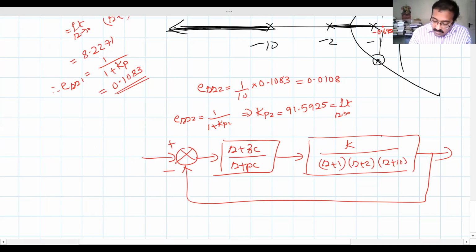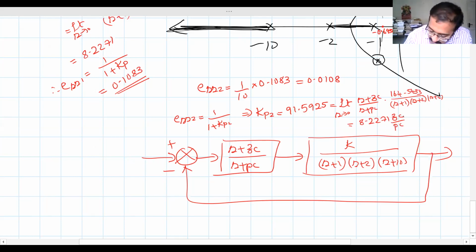So Kp2 is the static position error constant with the compensator. That means limit s tends to 0 of (s+zc)/(s+pc) into K divided by (s+1)(s+2)(s+10). The K value we had found is 164.5433. So what does it mean? This must be equal to 8.2271 into zc divided by pc.